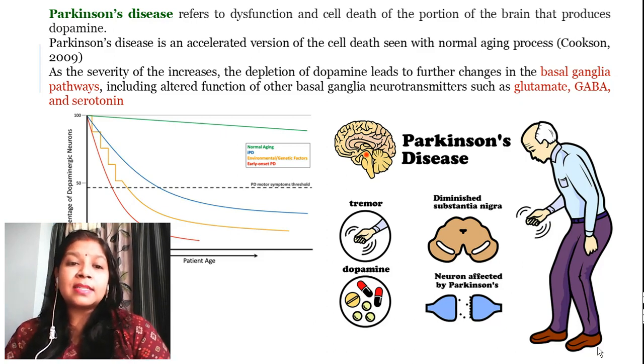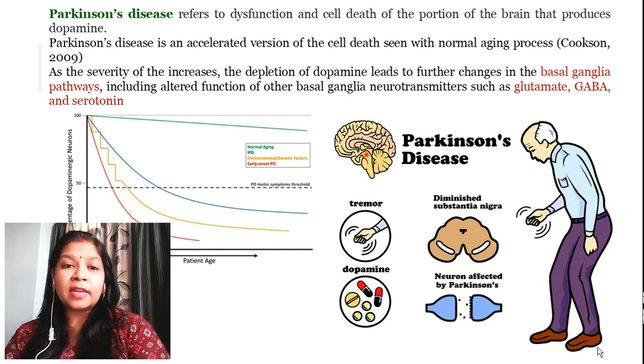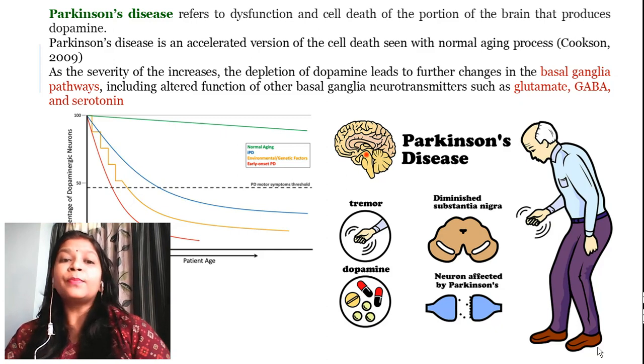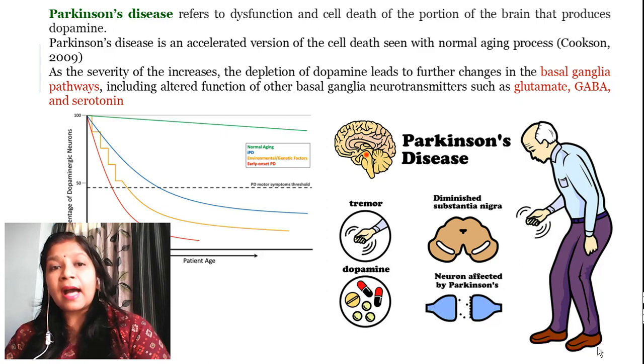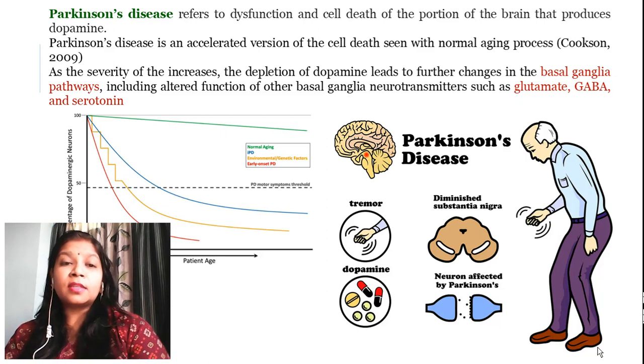But when you consider this with the other three situations, like induced Parkinson's disease, environmental-factor Parkinson's disease, or the early onset of Parkinson's disease, the depletion occurs at a very high rate, and this refers to the disease called Parkinson's disease.